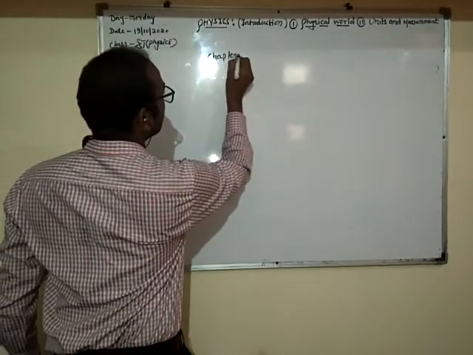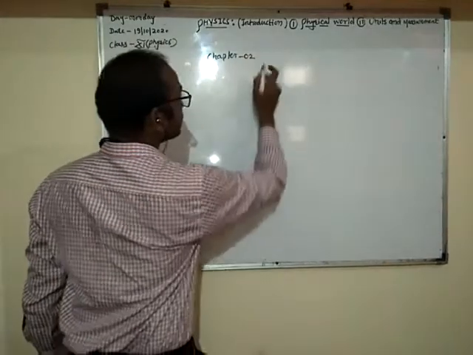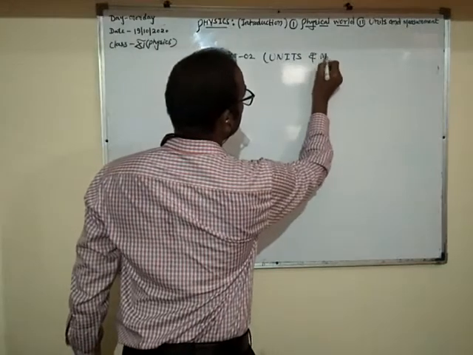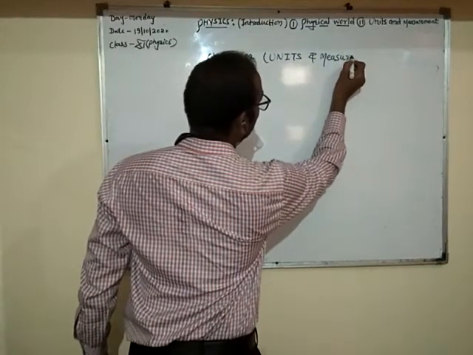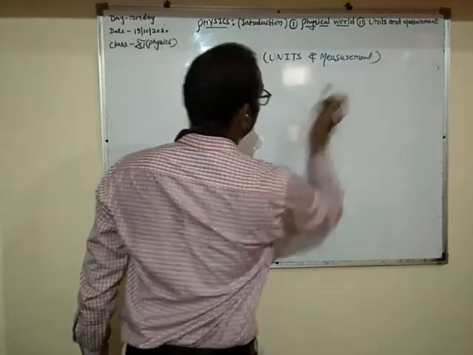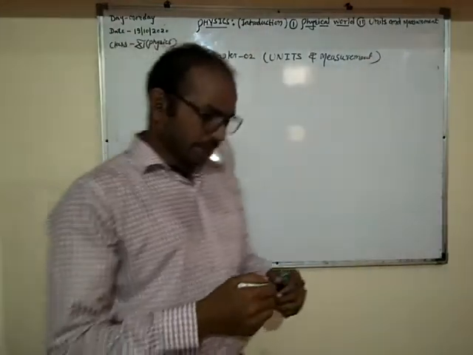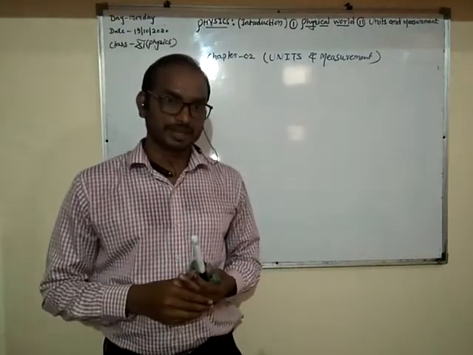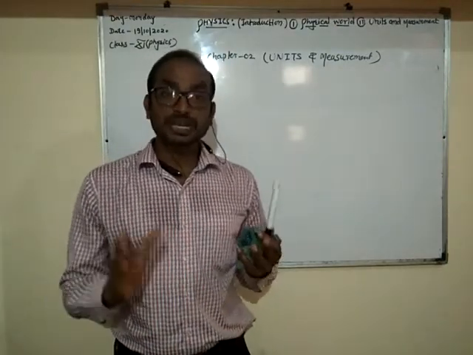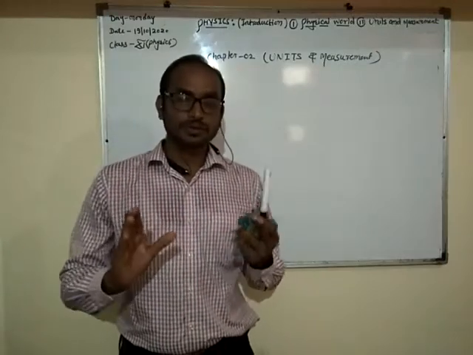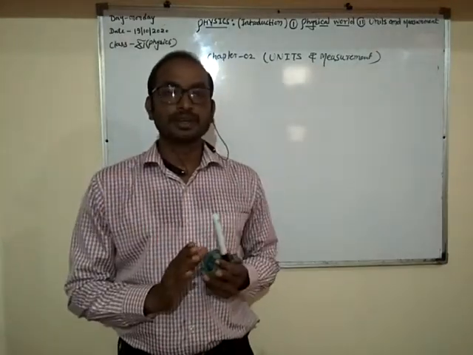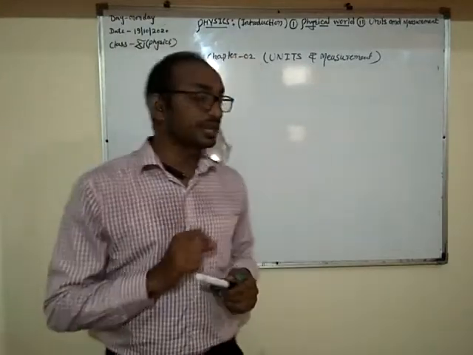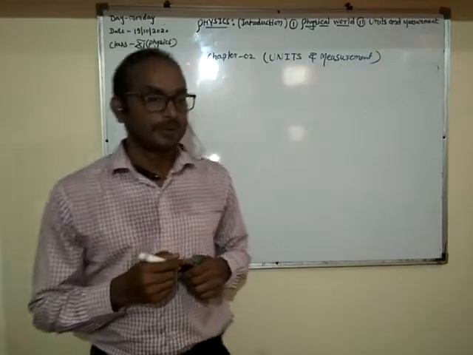Chapter second. The name of the chapter is Units and Measurement. The name is saying something. What is measurement, and what is the need of measurement? Actually, if we want accuracy in anything, if we want to make anything in a proper manner, we require measurement, right? And what is the need of unit in physics? Yes, definitely unit is very important.